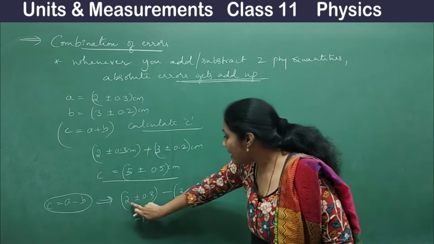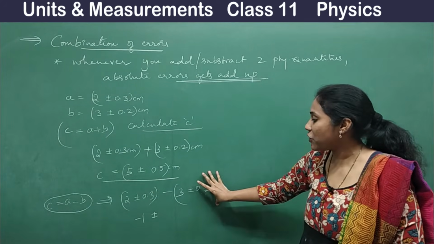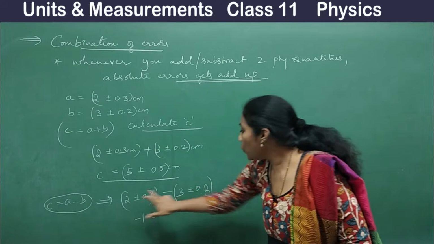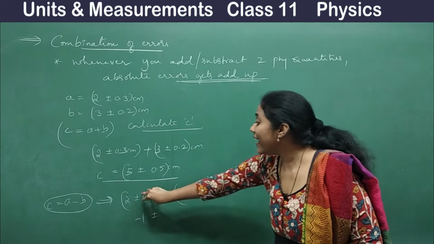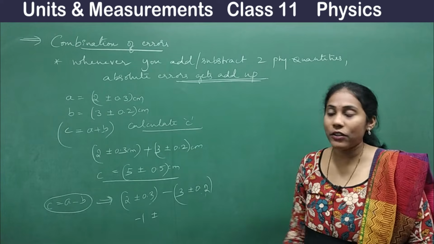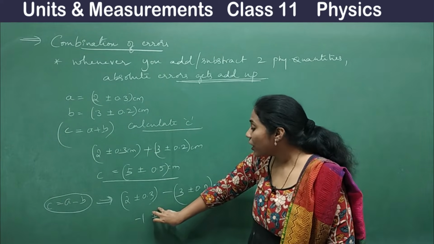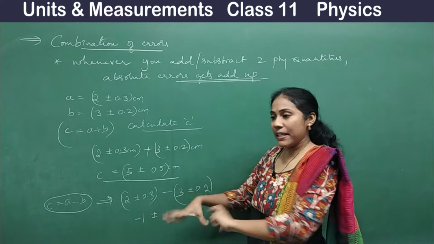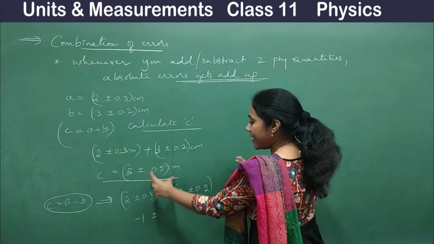Clear? You are actually subtracting A minus B. A is this much, B is this much. So you will do 2 minus 3, that is minus 1. But what about the errors? Errors you have to add. You should always add the errors. Why? Because you should show the maximum possible error. The worst case you have to show in the error. When do you get the worst case?